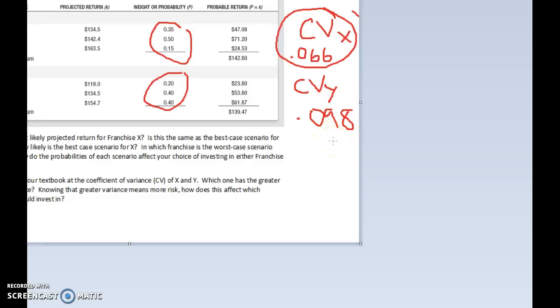older. I'm older and I'm willing to take less risk these days in my life, so I would choose CVX.